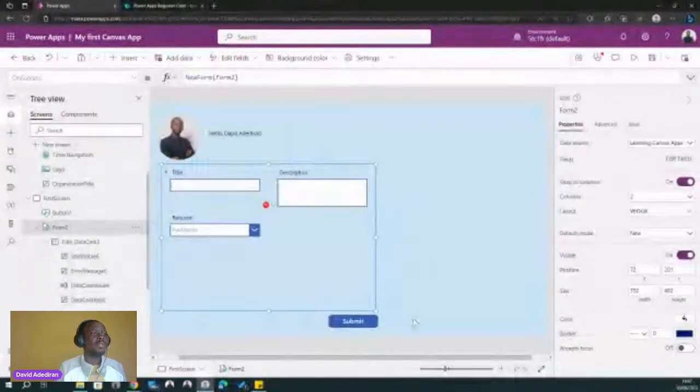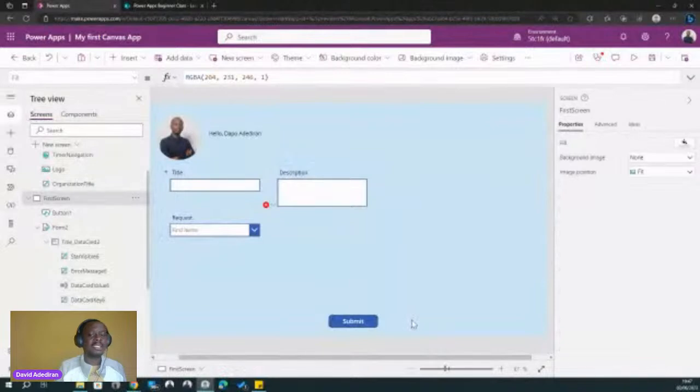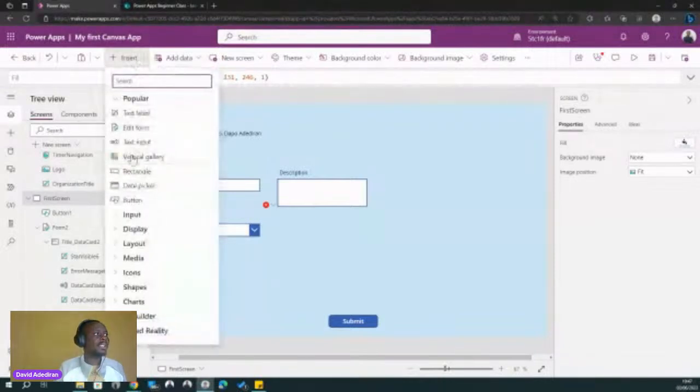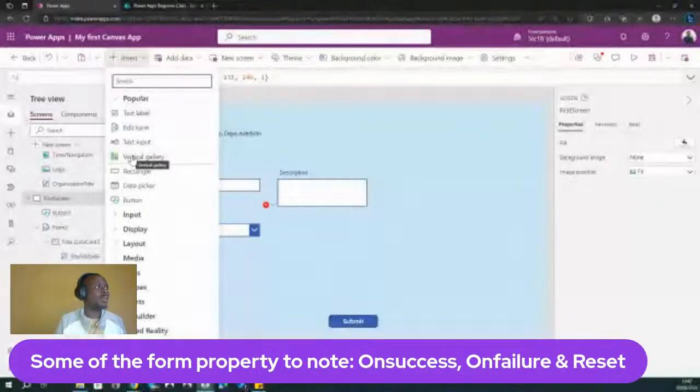Okay, so I'm going to insert something else into this page, right? I'm going to insert a gallery. A gallery allows us to see a list of items in a very ordered way, right? So we are going to come up again to this place. I'm going to insert a vertical gallery. We actually have two types of gallery, vertical and horizontal, but the most common one is vertical. That's why we have it up here. So we're going to insert the vertical gallery.